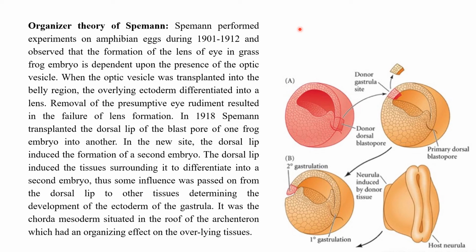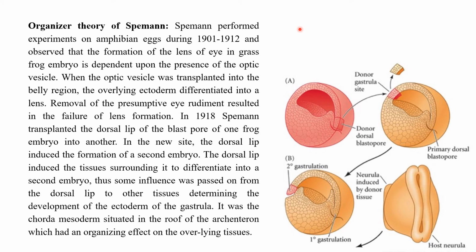See, while studying, he designed certain experiments which are now called transplantation experiments, where a part of an embryo is picked and transplanted in some other part. Now what he did is, he removed a part of the grass frog embryo which is going to become the lens of the eye in the future, and he transplanted it on the belly region. What happened then? The overlying ectoderm, that means the ectoderm present in the belly region, later differentiated into lens.